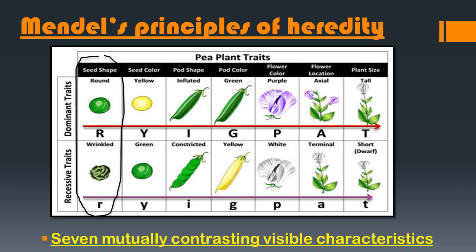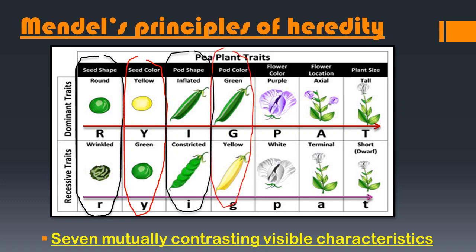Now the second characteristic of a pea plant is the color of the seed. In dominant traits we have yellow color seed, and in recessive traits we have green color seed. Green color, the recessive one, is denoted by small y, and dominant is denoted by capital Y. Now pod shape. In dominant we have inflated pod shape, but in recessive we have constricted. You can differentiate between both shapes of the pod.